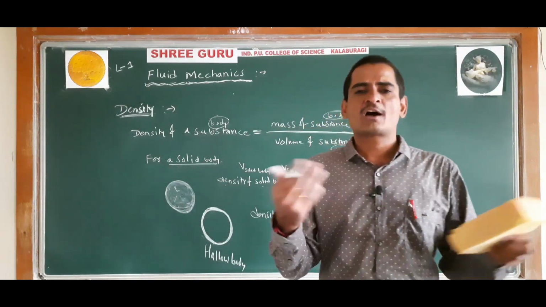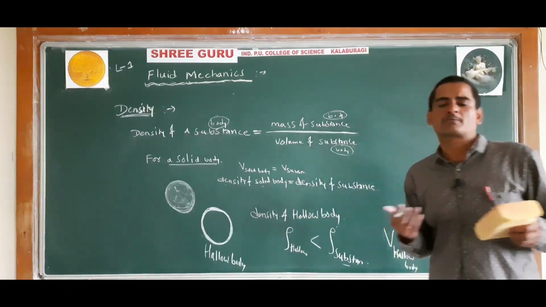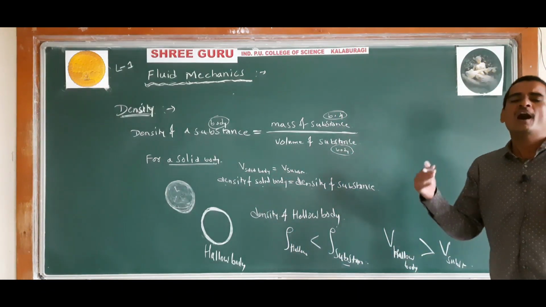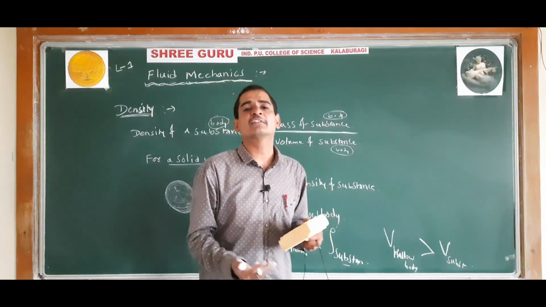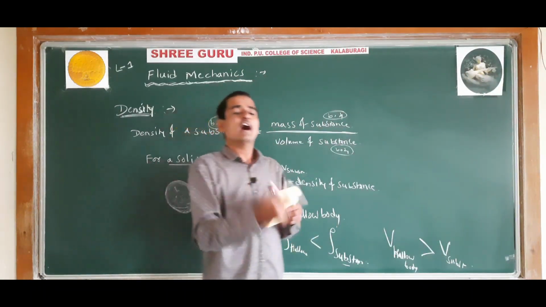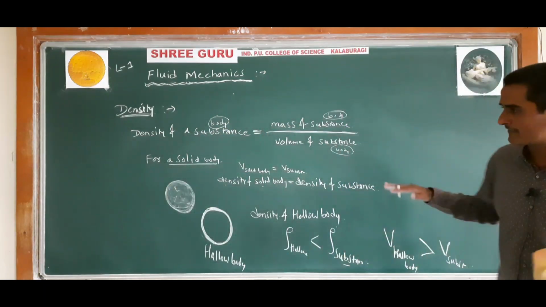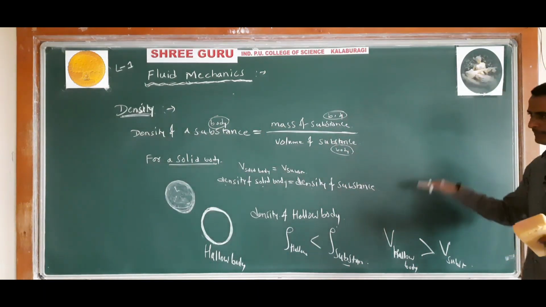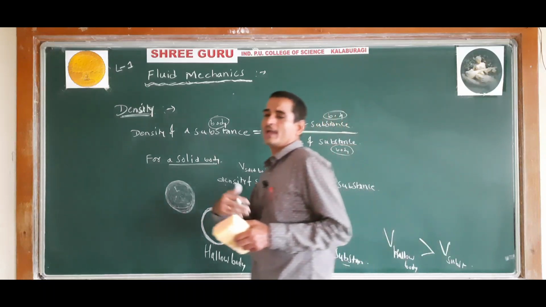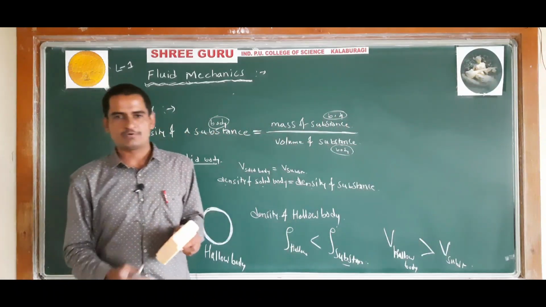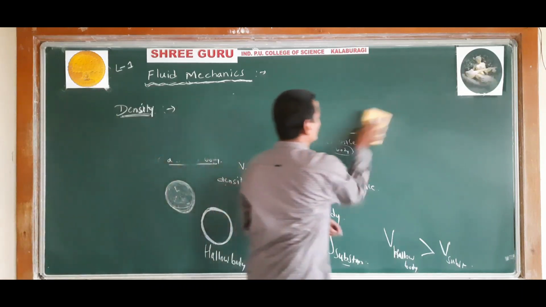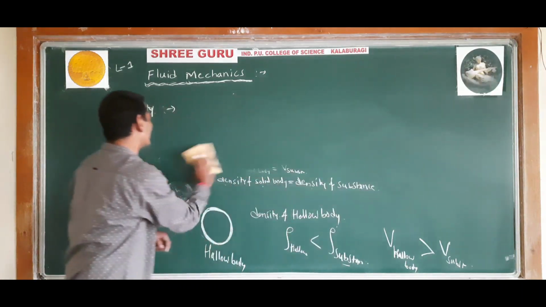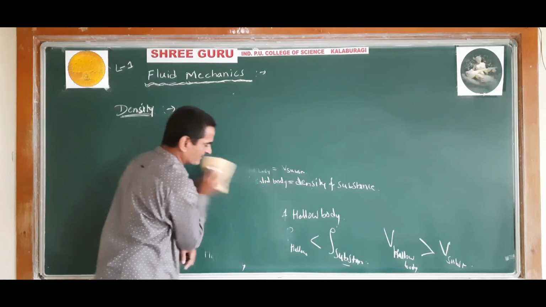When two or more immiscible liquids are mixed in a container, the liquid of larger density will be at the bottom, and the liquid having less density will be at the top. Understood?